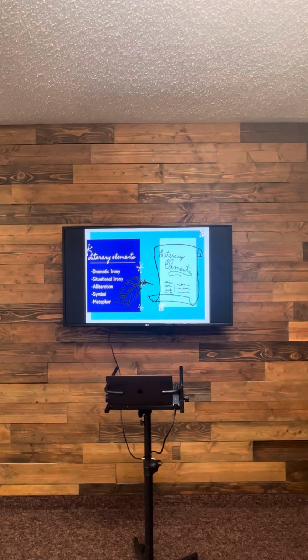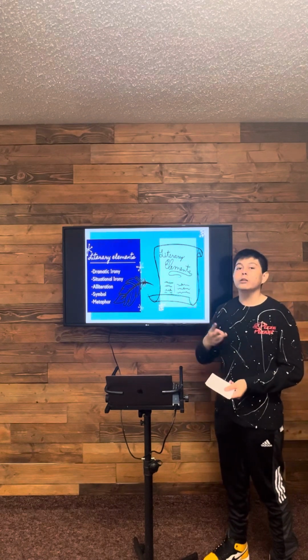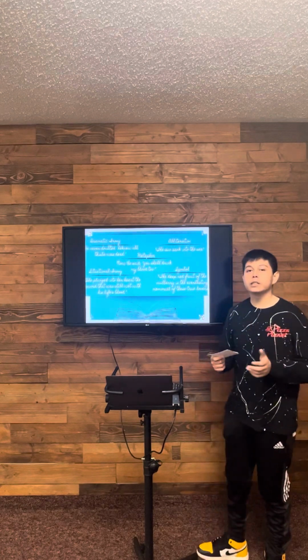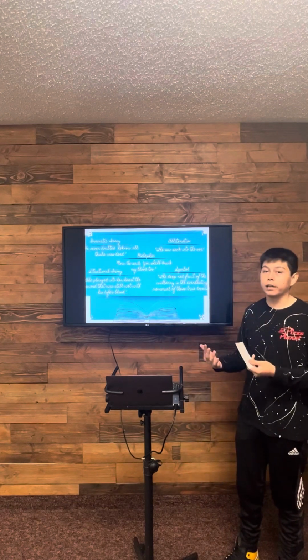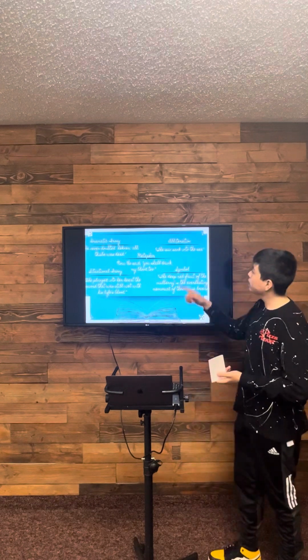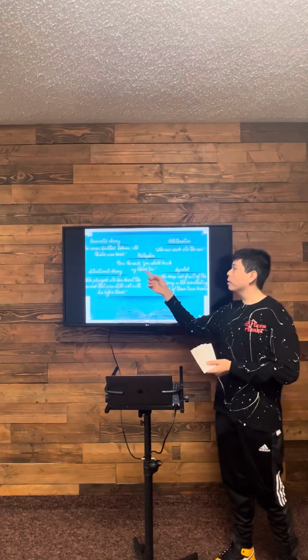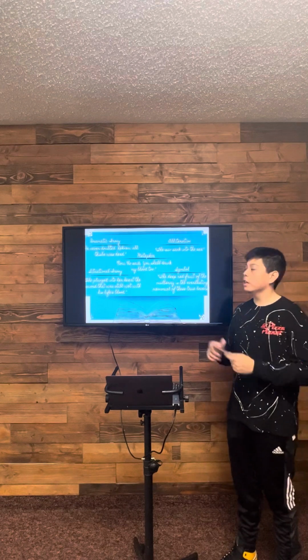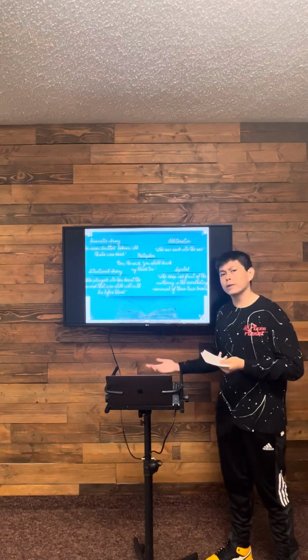Okay, so next up is the literary elements, which consist of dramatic irony, situational irony, alliteration, symbol, and metaphor. So the dramatic irony in this story is the fact that they think Thisbe died, but as the readers, we know that Thisbe is still alive. So the alliteration in the story is "the sun sank into the sea." Metaphor is "now, listen, you shall drink my blood too," which, since he killed himself, means Thisbe is also going to kill herself.